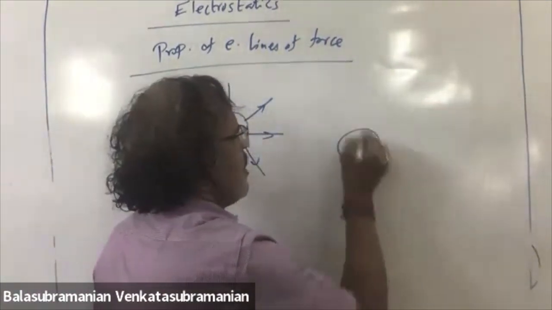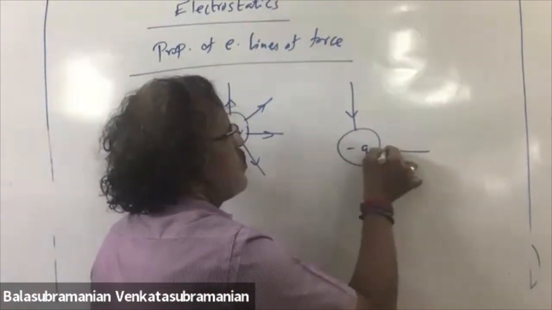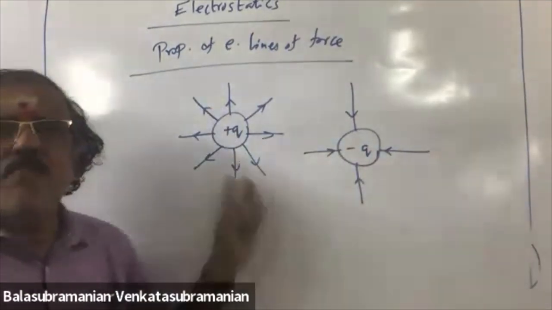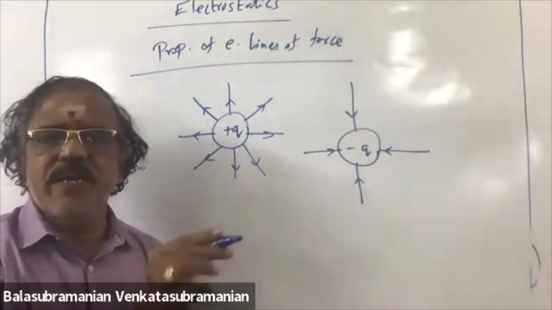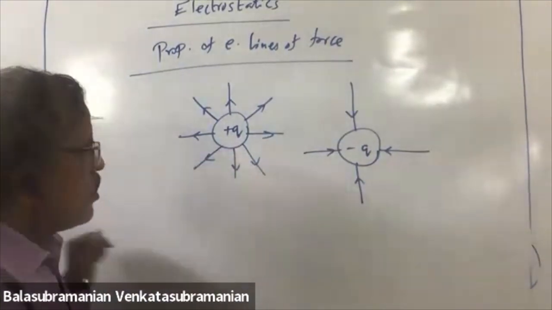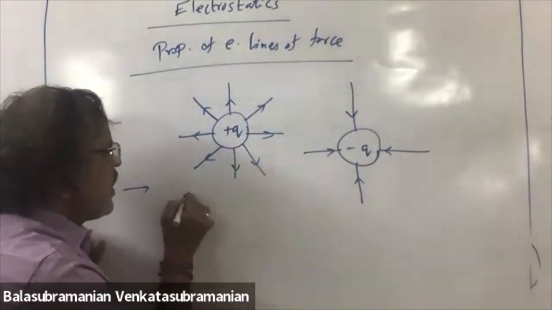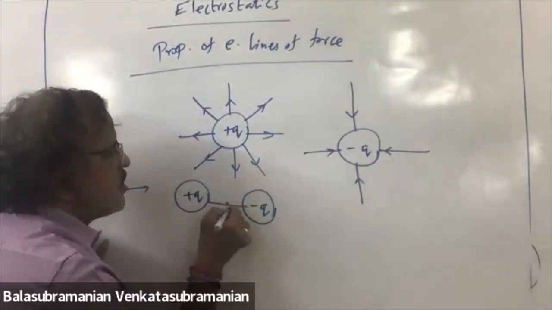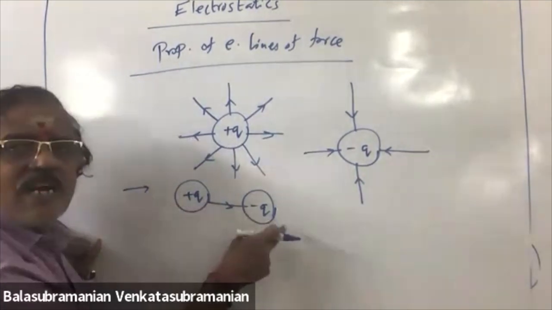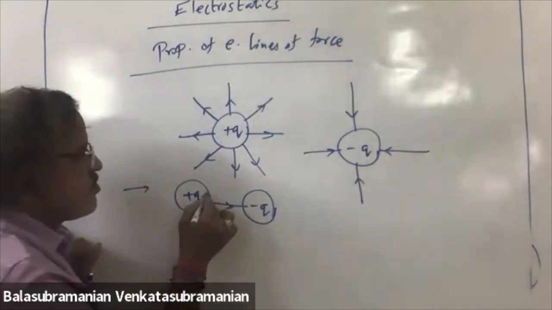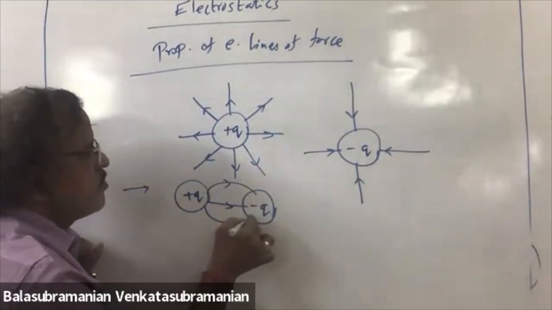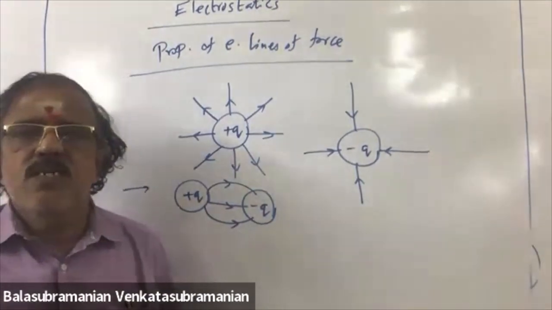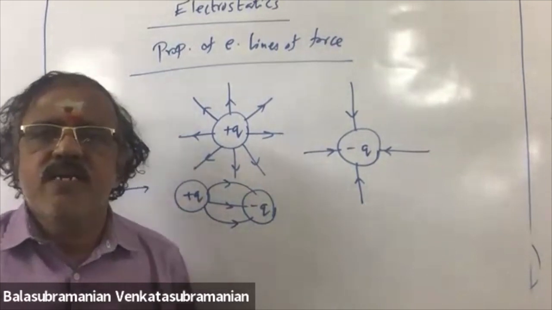Minus Q charge, direction of electric field is towards negative. It can be isolated, plus Q separately, minus Q separately. No, sir. Positive to negative only. Electric lines originate at positive, terminate at negative.